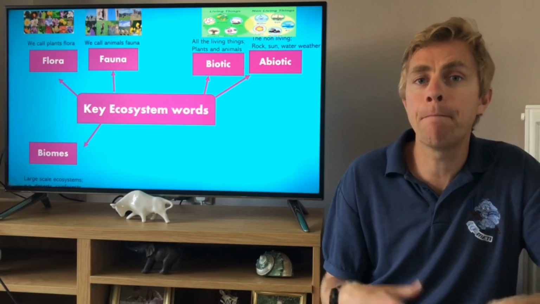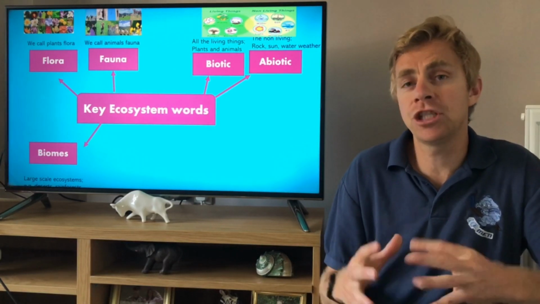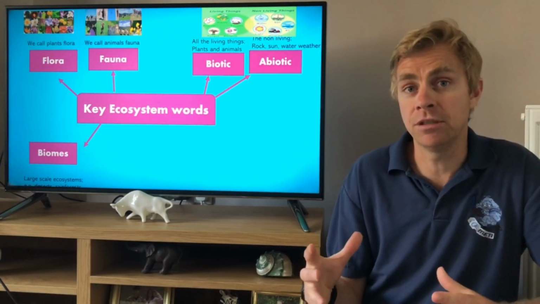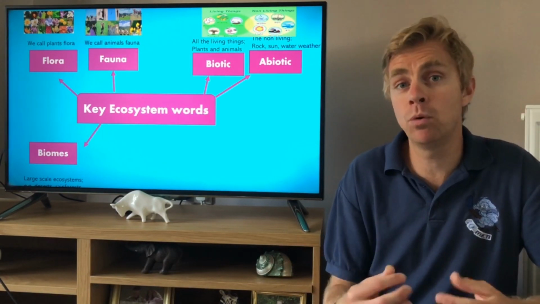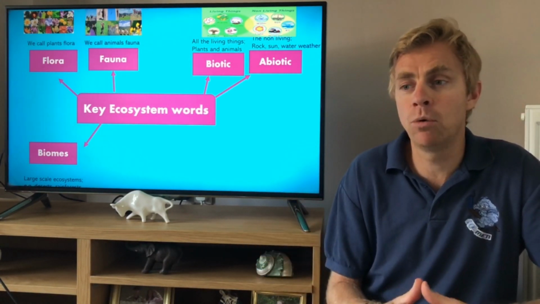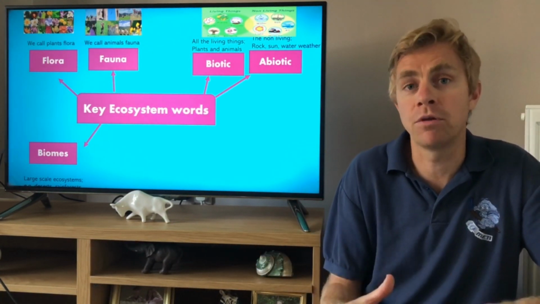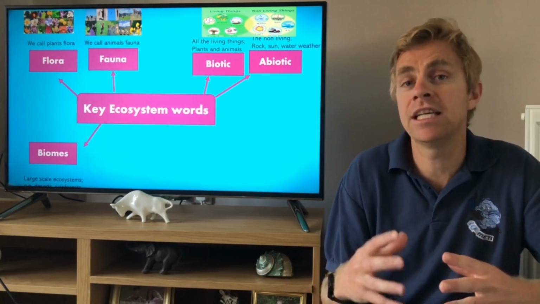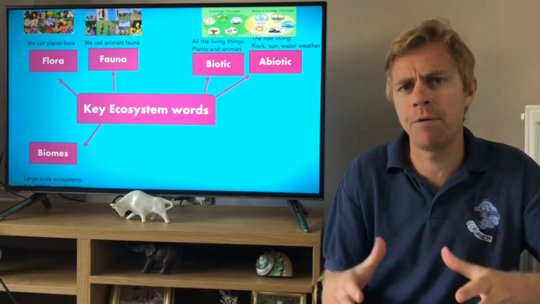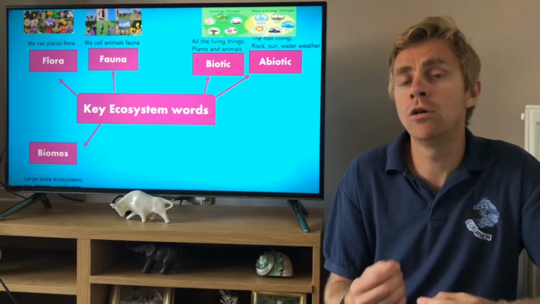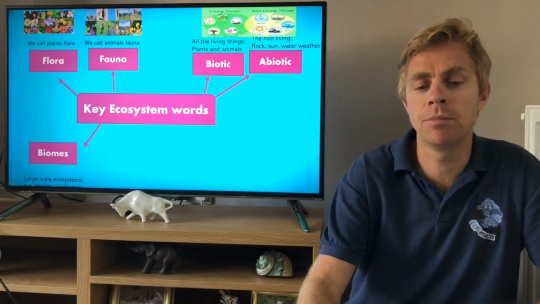Another key word is a biome. A biome is just a very large ecosystem. So an ecosystem could be as small as your back garden. It could be as small as somewhere where you go for a walk, a small little forest. It is a natural area where everything is interlinked. A biome is a very, very large ecosystem, normally a couple thousand square kilometres.